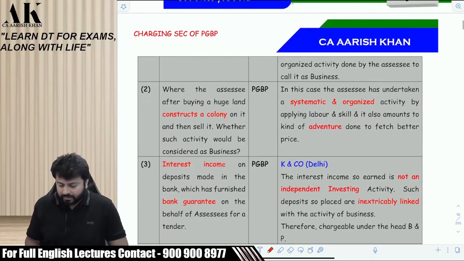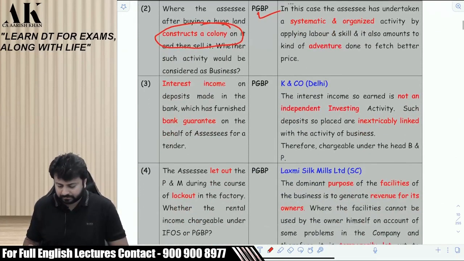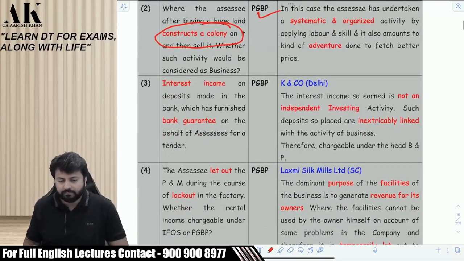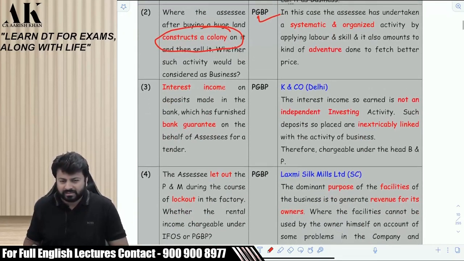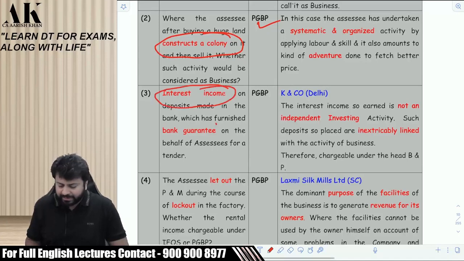Right. Now, if I construct a colony and then I sell, then it is PGBP, right? Please tell. Next, if I earn some interest income by giving a bank guarantee, because you want a tender from government, then it is PGBP, right?